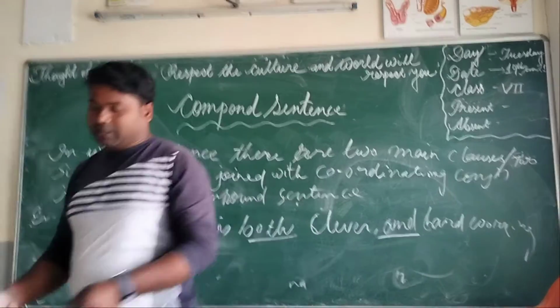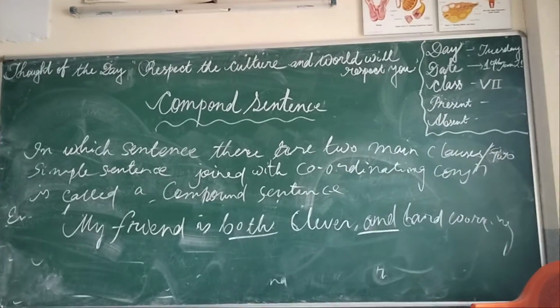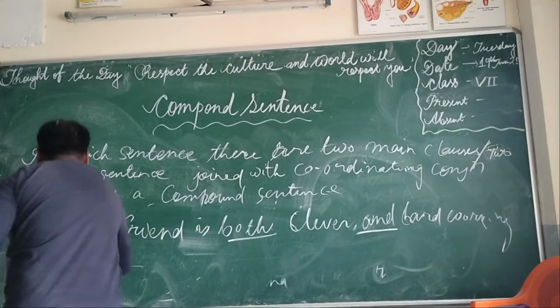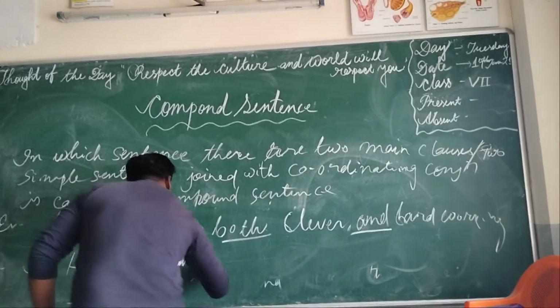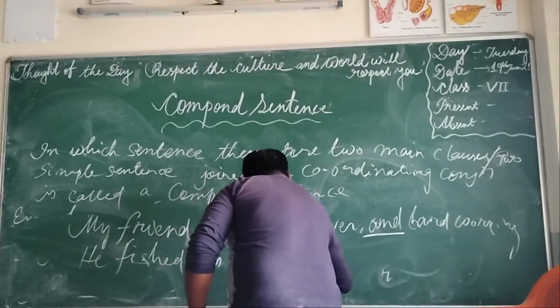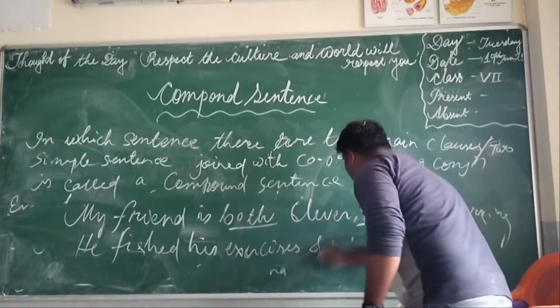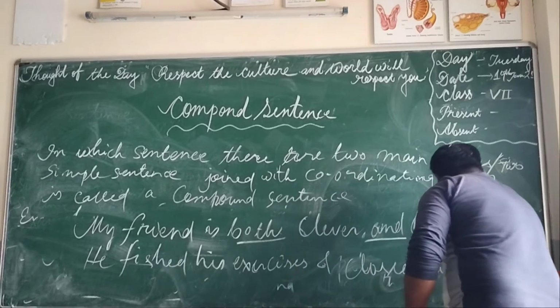Then from a simple example we see: He finished his exercise and closed his book.